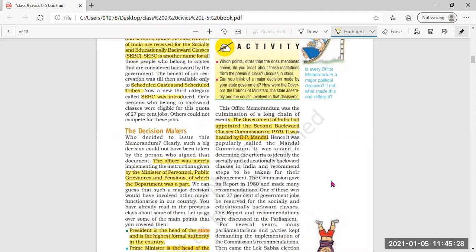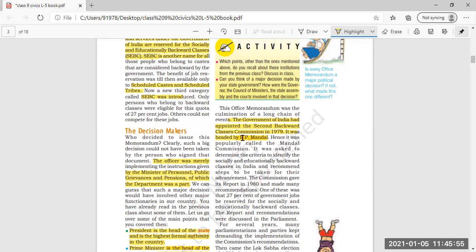BP Mandal's full form is Bindeshwari Prasad Mandal. He was the Indian politician who chaired the Mandal Commission, which became the major political theme after 1990.